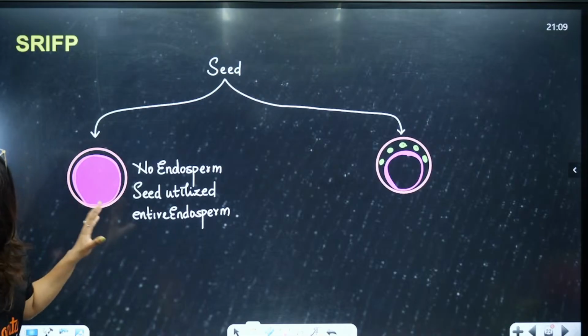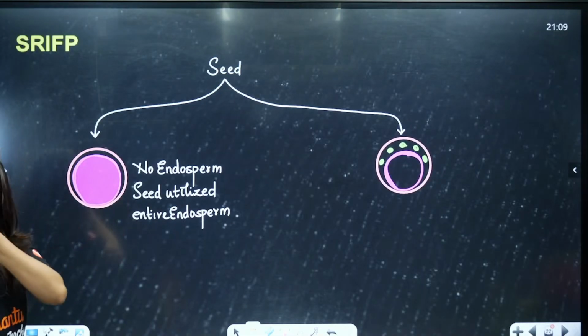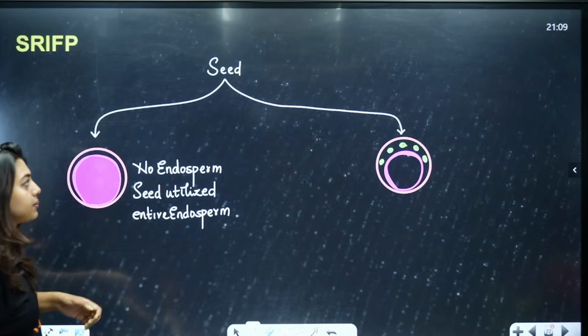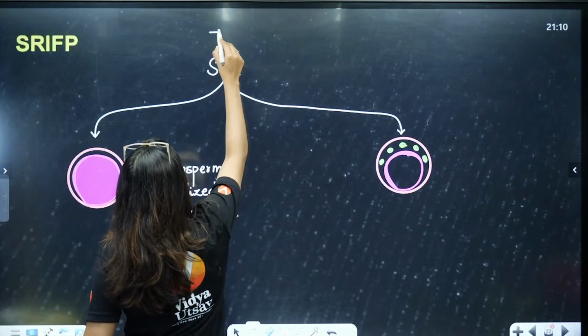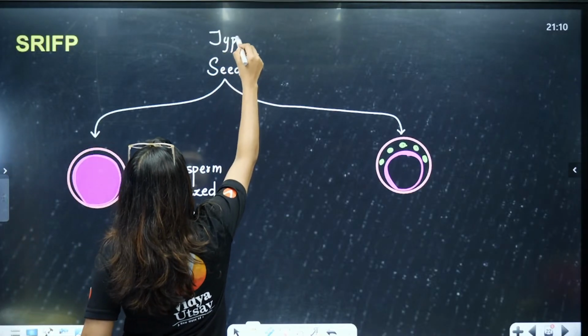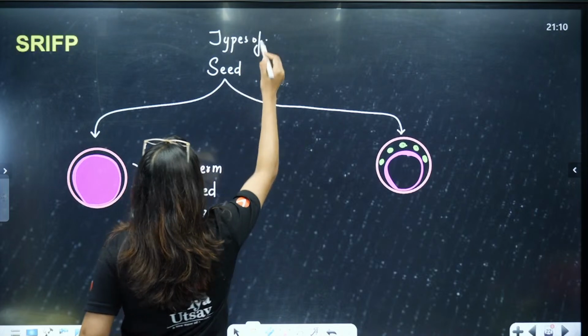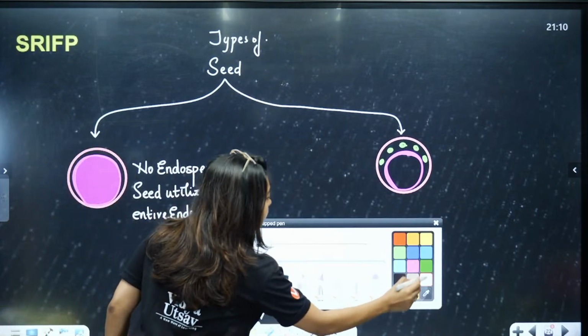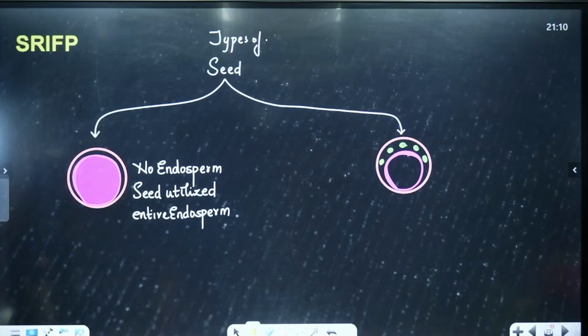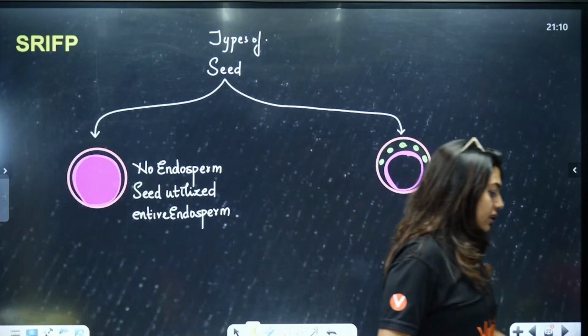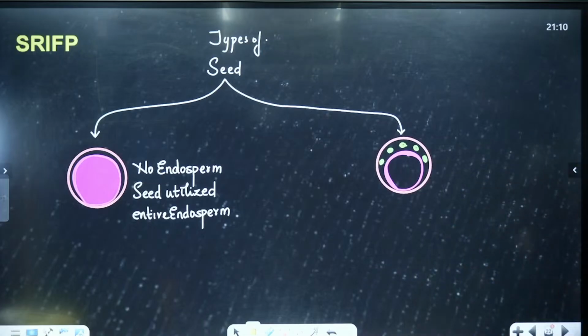So, this kind of seed, what will you call it? Quickly tell me in the chat box, what will you call this seed? Okay, this seed we call it as, anyone in the chats? Who is this? Yeah, any Telugu girl? One second.